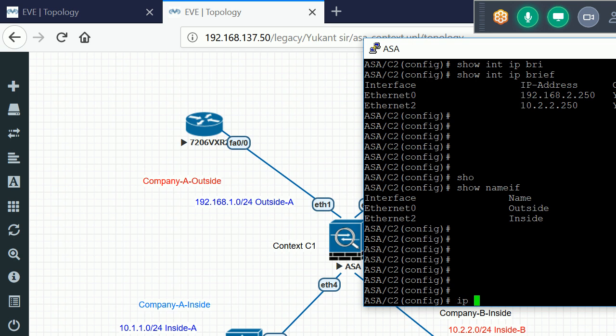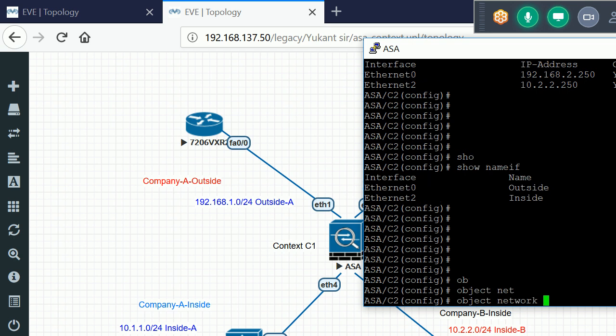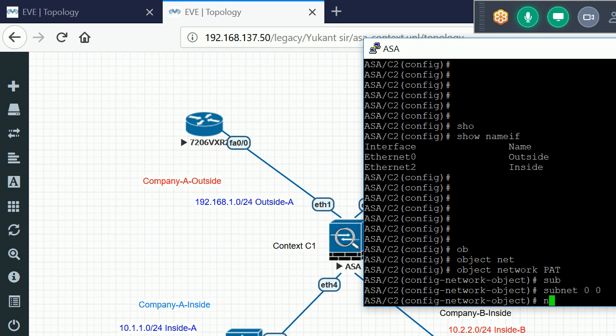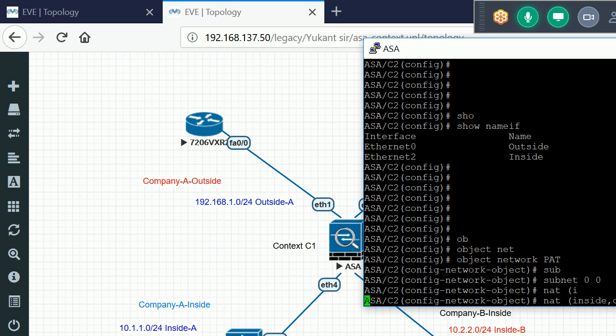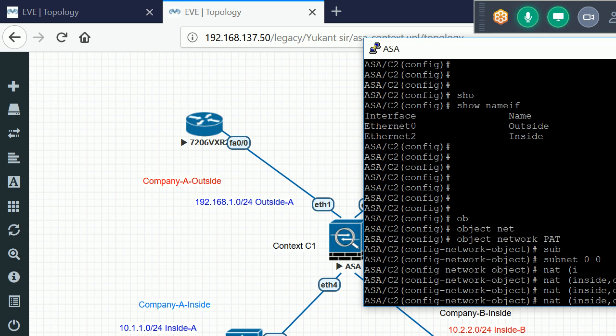Now I'll configure the PAT. Object network PAT, subnet 0.0.0.0 0.0.0.0. After that, I'll use this command nat inside going towards outside, dynamically PAT it on an interface IP address.